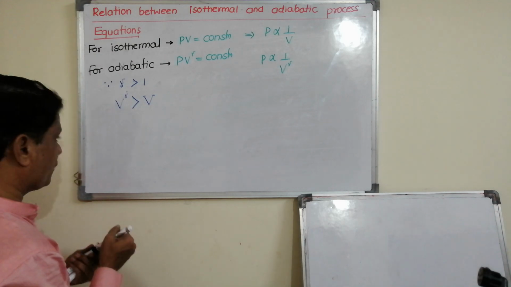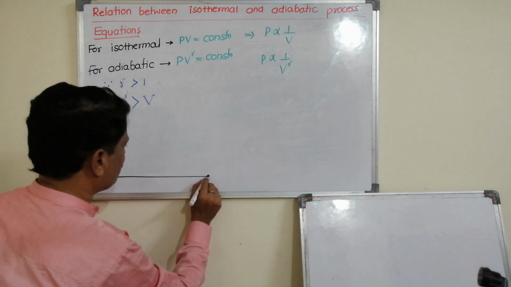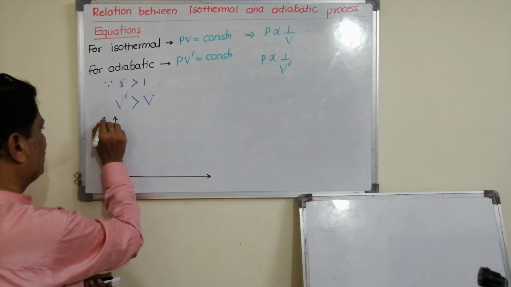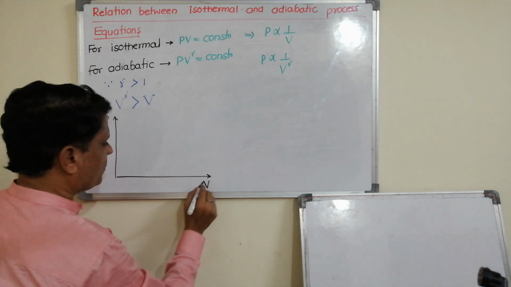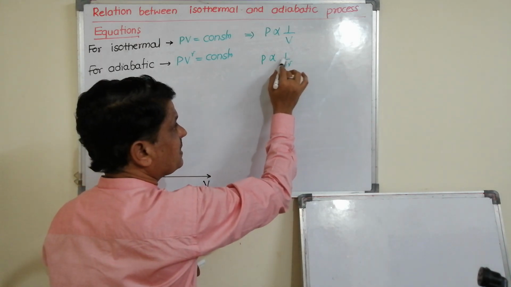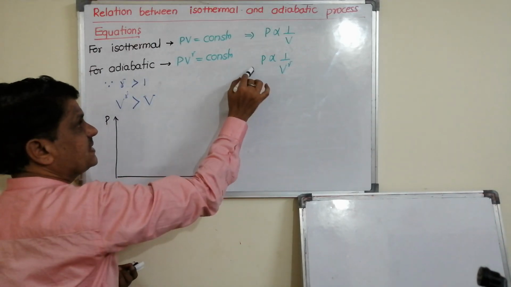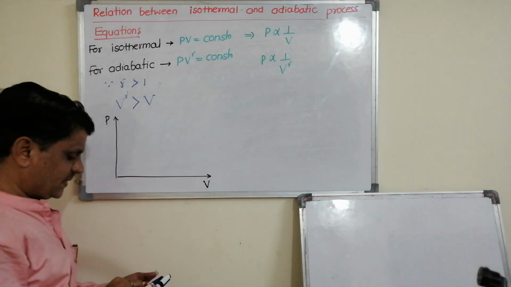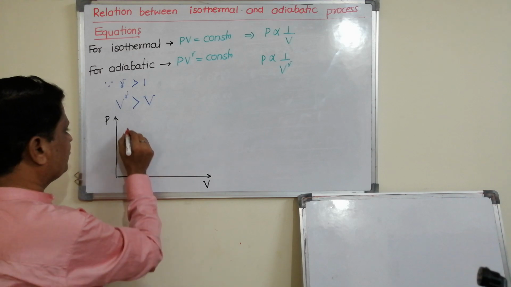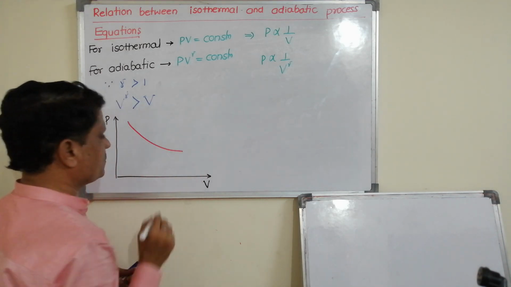That is, when we plot the graph of pressure versus volume, as V increases, V to the power gamma is increasing faster. Hence pressure is decreasing faster. When we draw the graph, if I start like this, it is for isothermal.